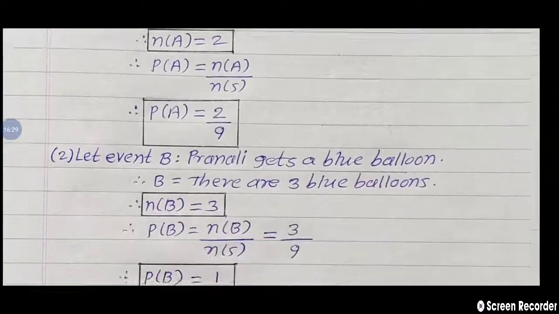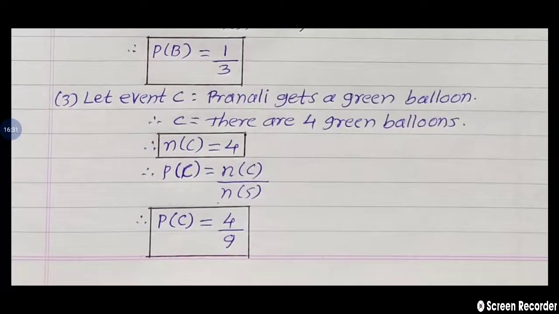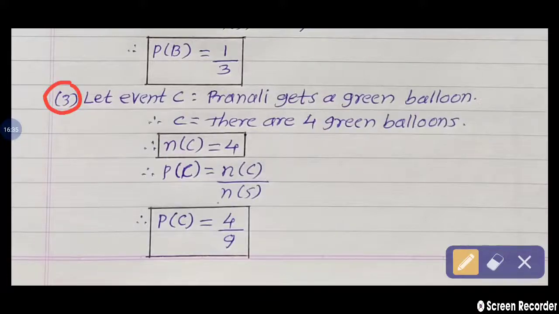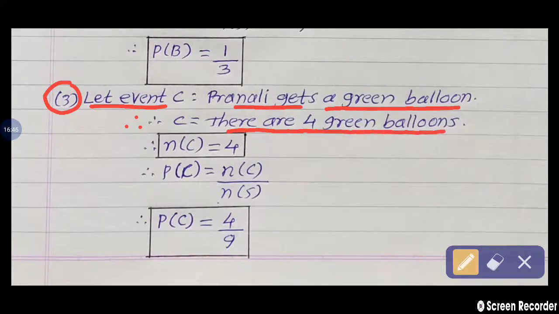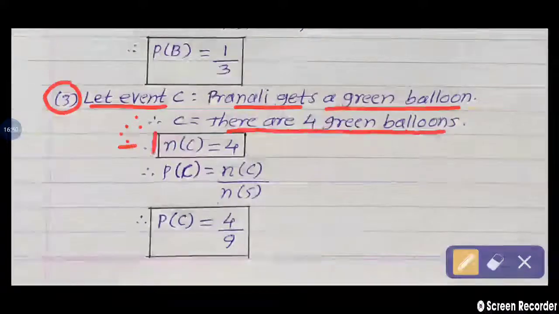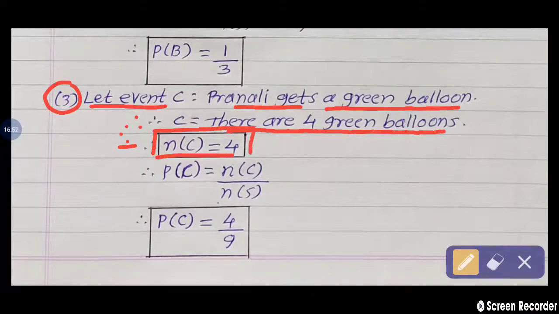According to that, we write the answer. Therefore, C has 4 green balloons, and therefore n of C is equal to 4.